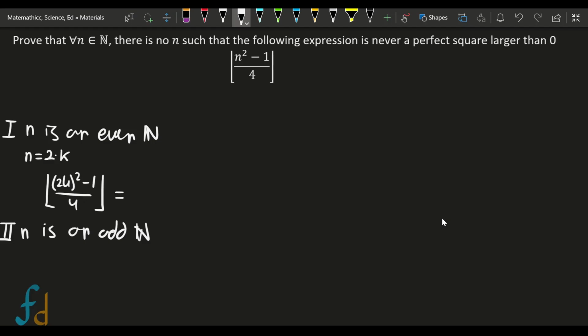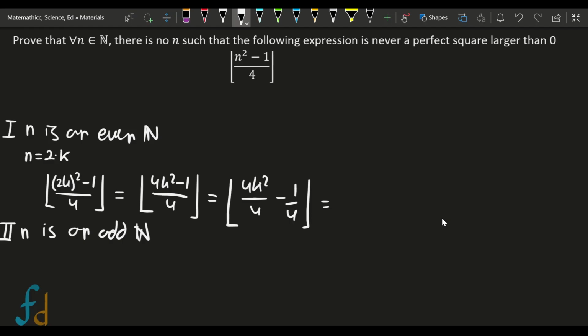This equals 4k squared minus 1 over 4. Then we divide every term in the numerator by the denominator: 4k squared over 4 minus a quarter. This becomes k squared minus 1 over 4.